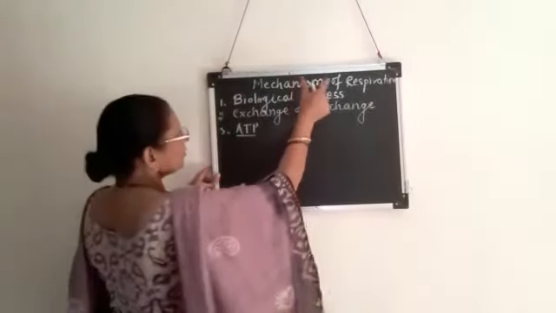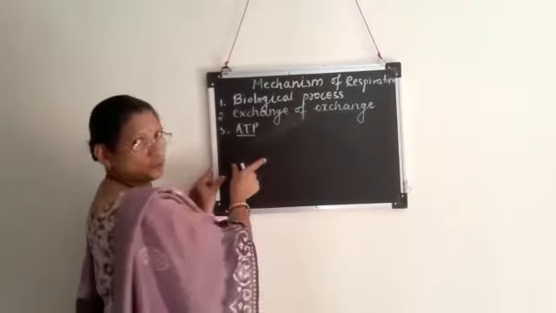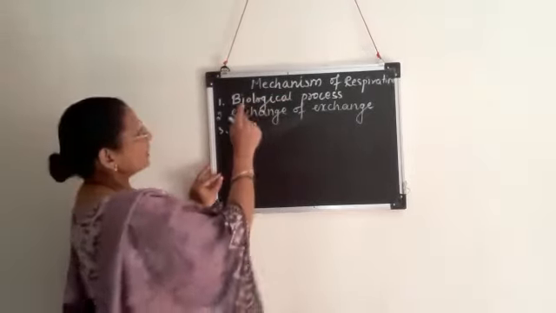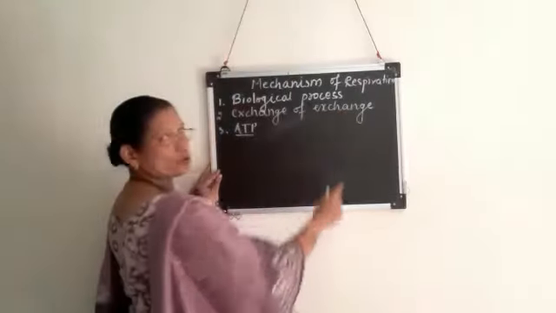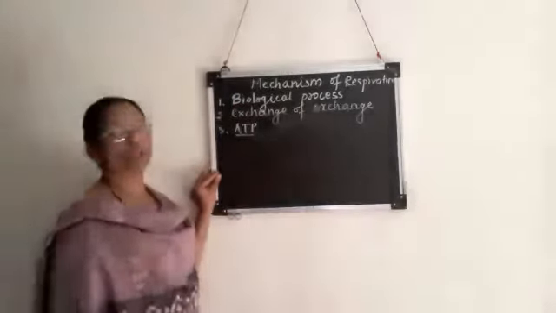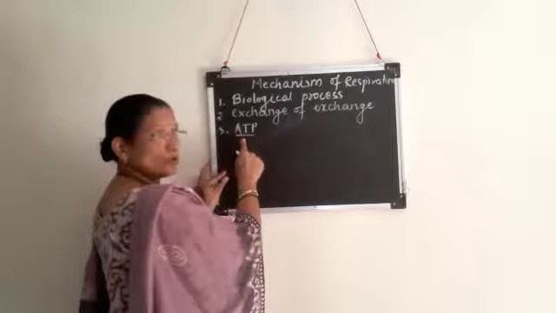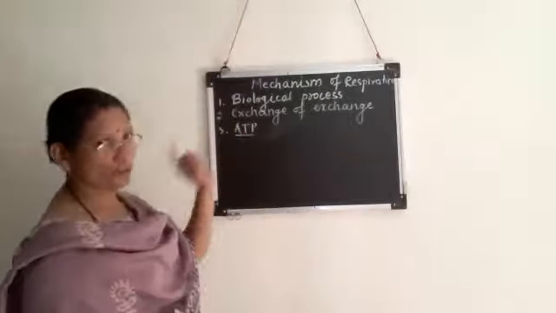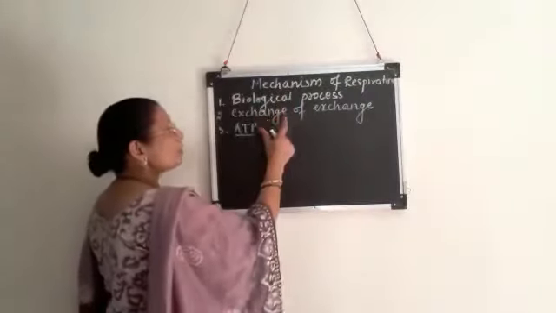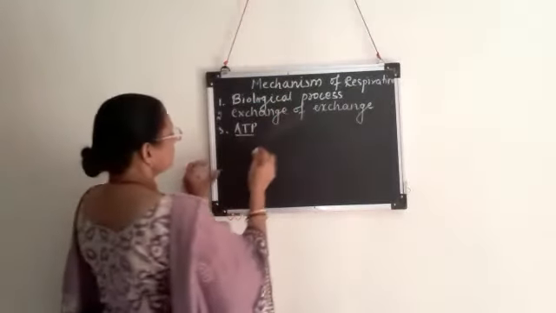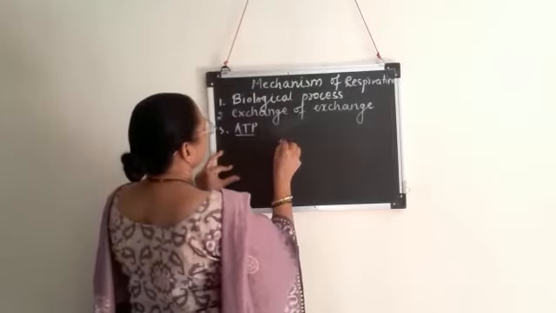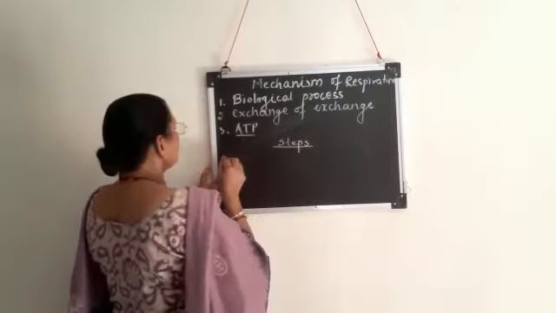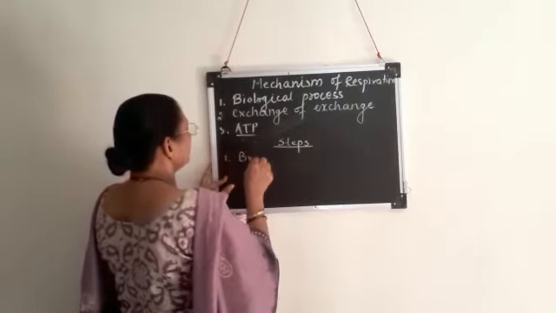So these are the three features of the mechanism of respiration. What are these three features? It is a biological process. Secondly, it involves exchange of gases, that is oxygen is taken inside, used for oxidation of food, resulting in formation of ATP, and there will be release of carbon dioxide. These are the characteristic features. Then this mechanism of respiration involves 4 steps. What are the steps? First step is breathing.